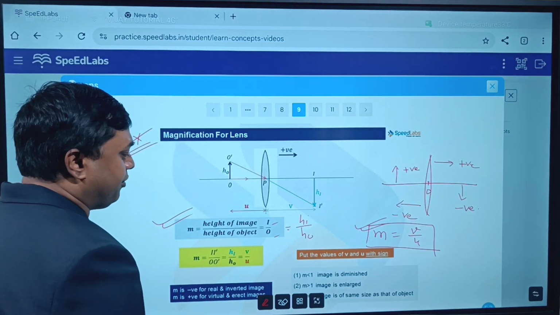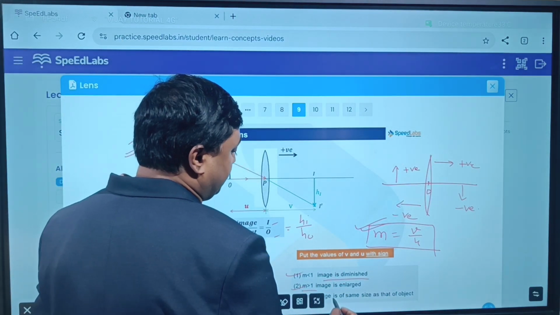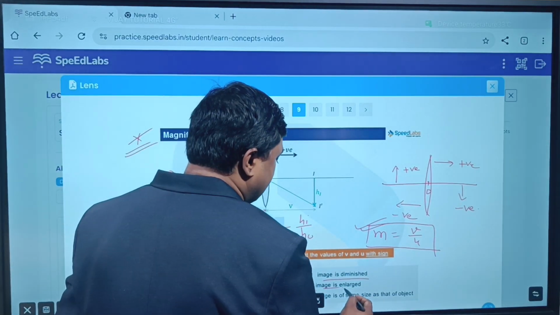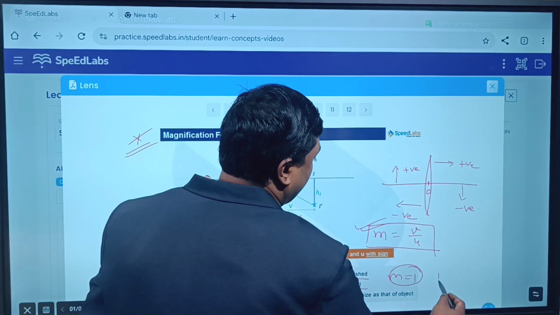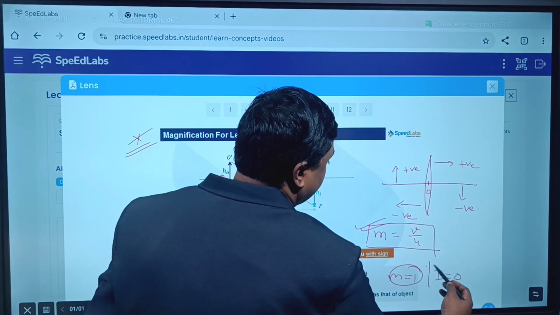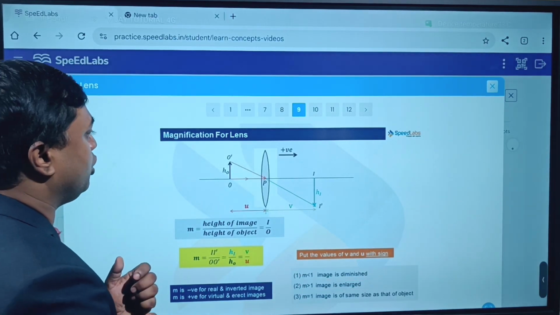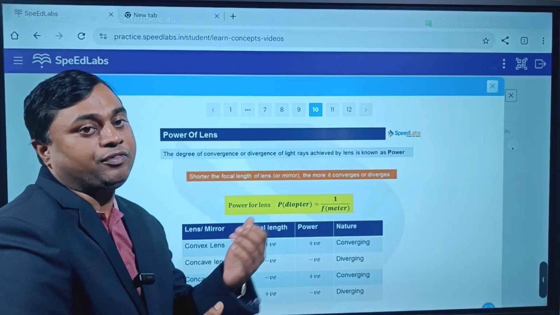Remember one thing, if magnification is less than 1, image is diminished. Magnification is greater than 1, it means size of image is more than the size of object, so we can say image is enlarged. And magnification is equal to 1 means height of image and height of object both are same. Yes or no? So three things you should remember. Okay, we can solve the numericals based on this lens formula and magnification of lens.